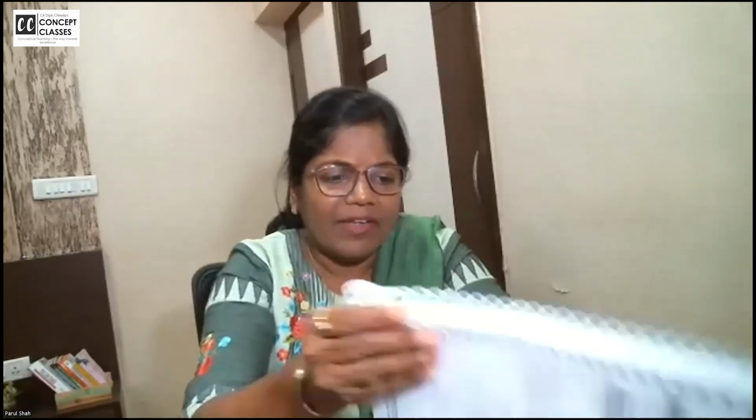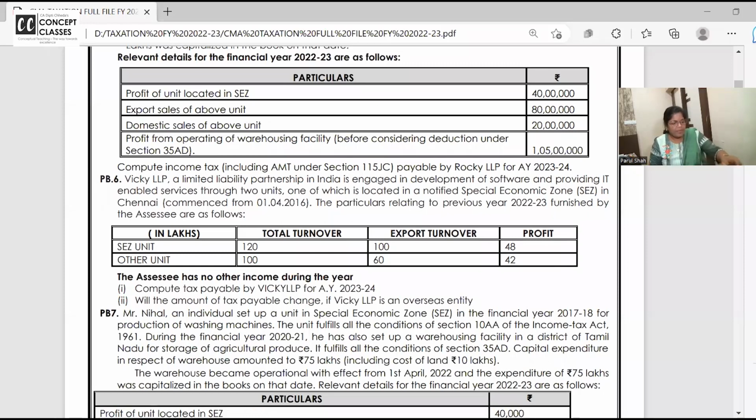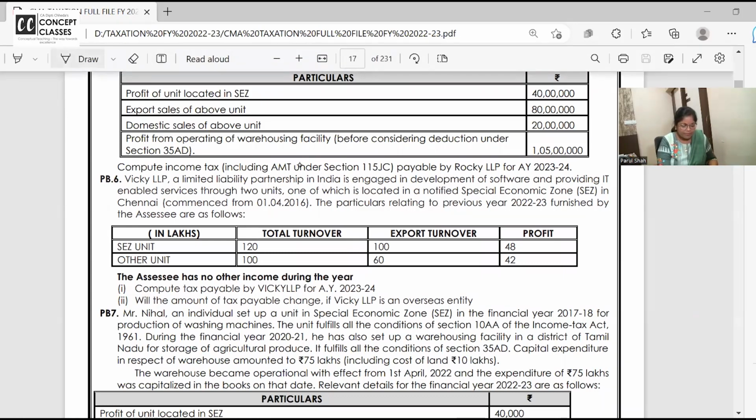Okay, one clarification I wanted to give for that problem, number 5th, I think. One second. One part we missed out. Please come back to the 6th problem. One part we missed out discussing yesterday. You remember the 6th problem we did in class yesterday?